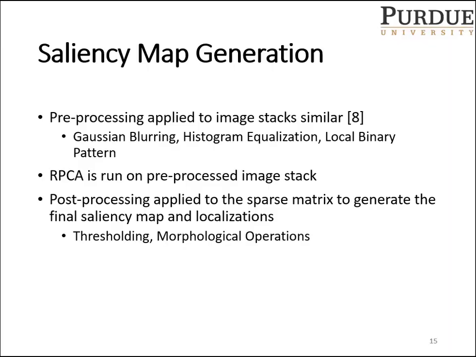Now, we've created the better camera trap sequences by appending the background images to the existing camera trap stacks. We then pre-process these stacks by using Gaussian blurring, histogram equalization, and local binary pattern. We then run robust PCA on the pre-processed image stacks, and finally apply post-processing techniques like thresholding and morphological operations on the sparse matrix obtained. This gives us a saliency map and the final animal localizations.